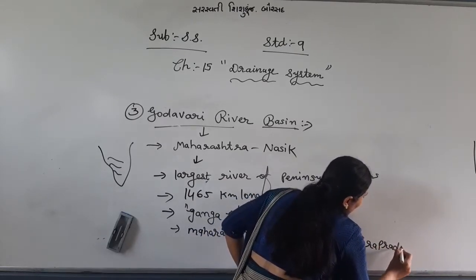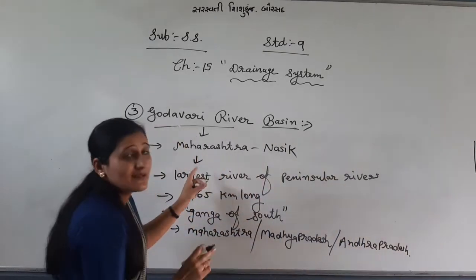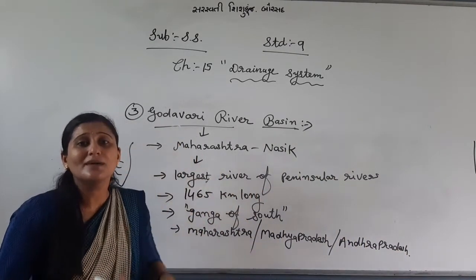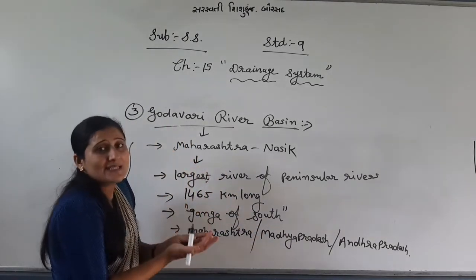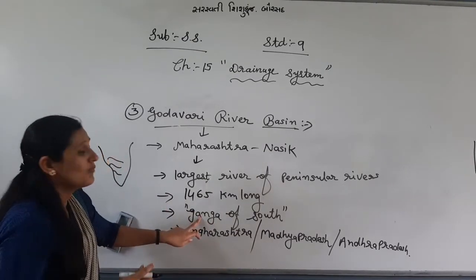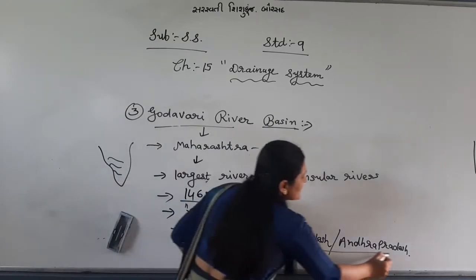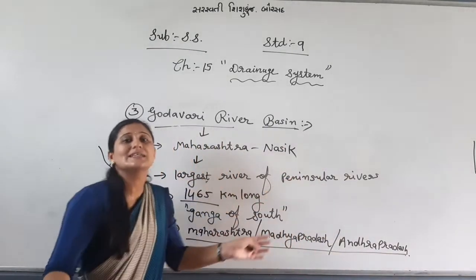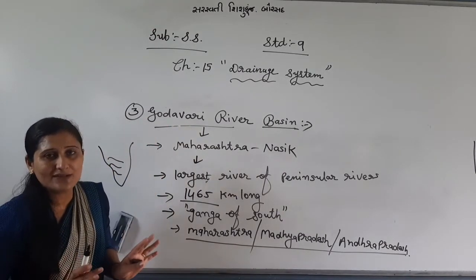This was about the Godavari river. See, in each river, what do you have to remember? From where it originates, then on which side it meets, east side or west side, what is it called, what is the length, and in which three or two states the river basin is split. Clear about Godavari?